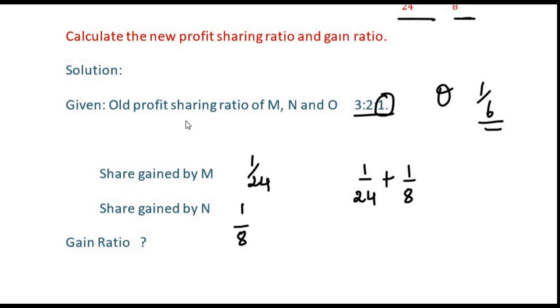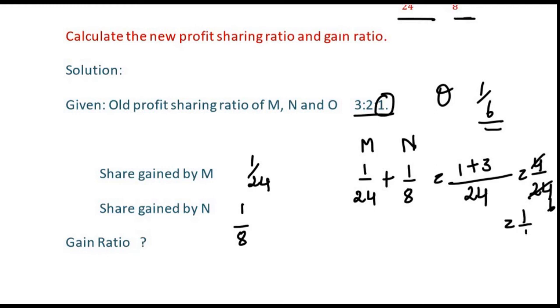So it is 1 by 6, where 1 by 24 is the share gained by M and 1 by 8 is the share gained by N. When we add these two, we should get 1 by 6. We can verify the answer. 24 is the common denominator. 24 into 1, it is 1 here in the numerator. 8 into 3, so we have 3. So 3 plus 1 is 4. We get 4 by 24. 4 by 24 is nothing but, 4 ones are 4, 4 sixes are 24, so you will get 1 by 6. So if you add the share gained by each partner, how much both have gained, you get the retiring partner's share, 1 by 6. And we have got it.